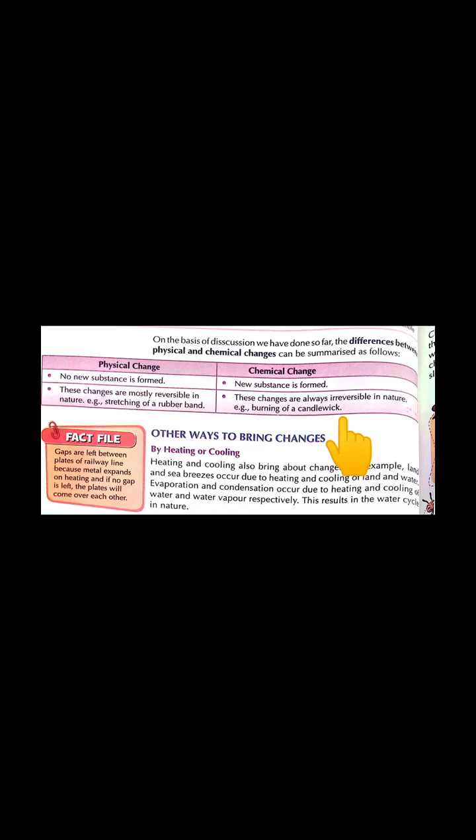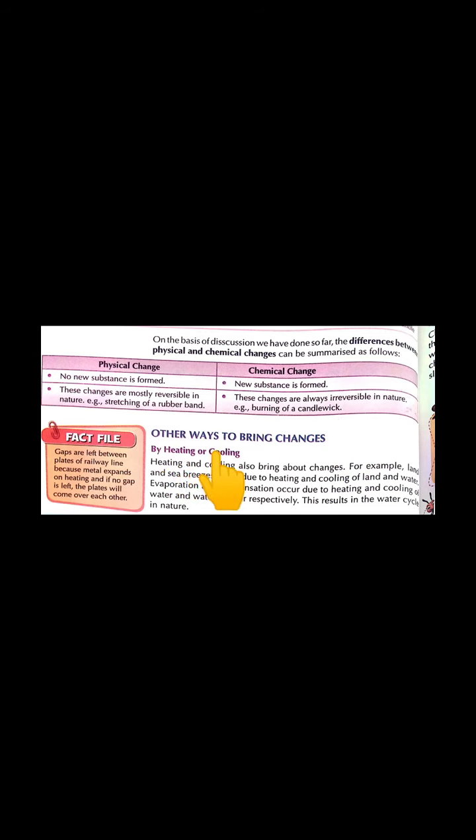Well, I have told you earlier also that physical changes are mostly reversible in nature. It means after the change in an object, we can get the original object back in its original shape and size. And during these kinds of changes, no new substance is formed. But if we talk about chemical change, a new substance is definitely the result of the change, and we cannot get back an object in its original shape, size or color.